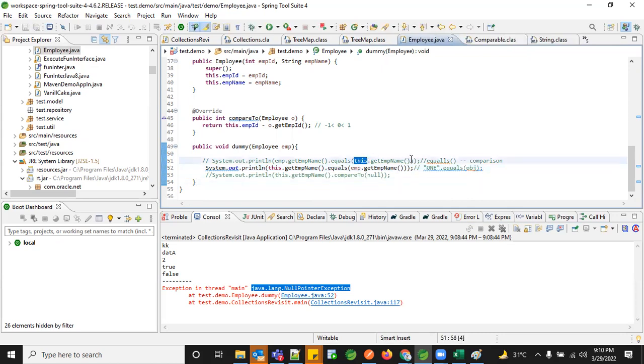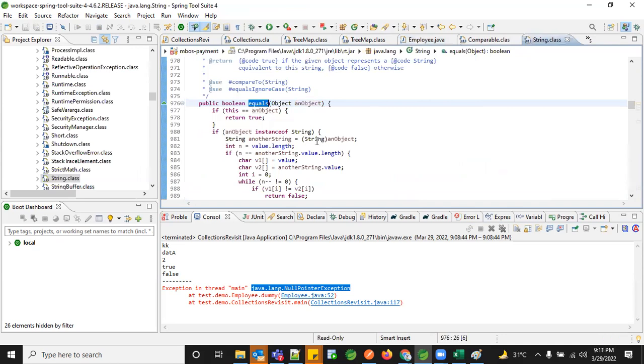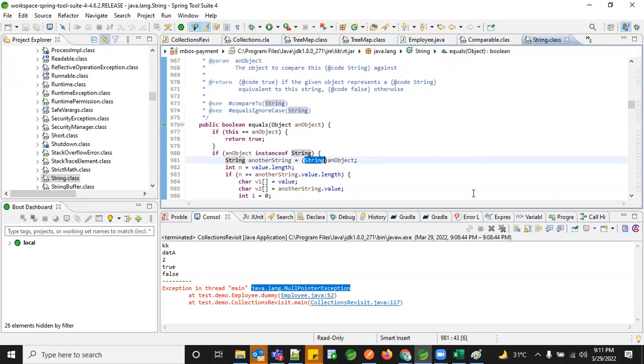You see, this dot get employee name was null. Though it was null, it didn't throw me any error because my static value was outside. The value which has a value was outside. But here the null is outside, which is not okay, because your equals works on the initial value which you pass. So even if it is null, I'm not ready to do it. So the equals internally works only for string, which converts everything to string. Internally, all the comparison is working only on the string part, where you are internally going and comparing using a string dot class method. Are you clear on this or do you have any questions?